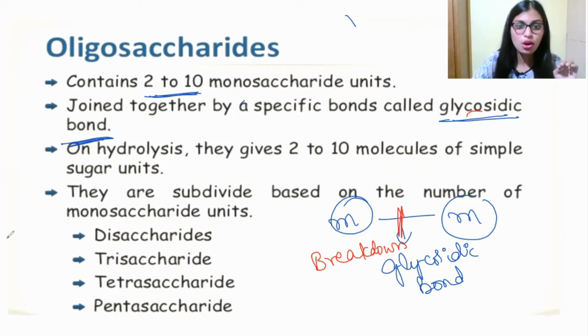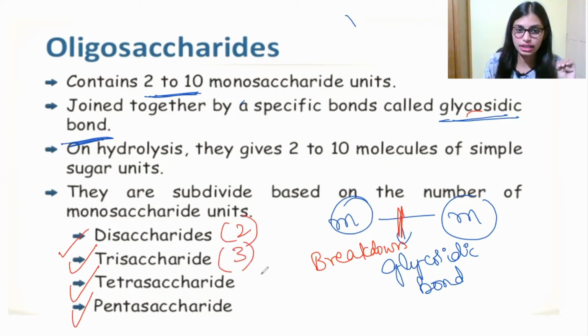They are subdivided based on the number of monosaccharide units: disaccharide, trisaccharide, tetrasaccharide, and pentasaccharide. Di means 2 monosaccharides, tri means 3, tetra means 4, and penta means 5.